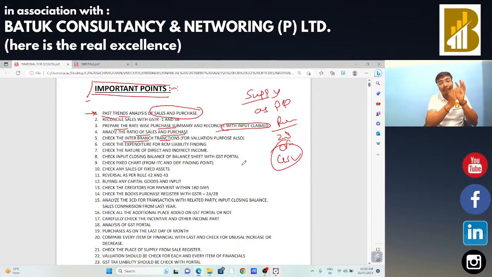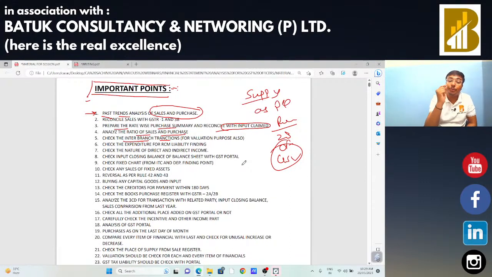Okay sir, open market value, fair value, like kind and quality, or if we are not going to decide the value as per these terms, in that case we need to decide the value as per rule number 30, that is cost plus 110%, minimum valuation should be on that particular value. So we need to do the analysis of valuation also in that particular case, and this type of trick will help you a lot, and you will find out a huge amount of revenue leakage if there is any.